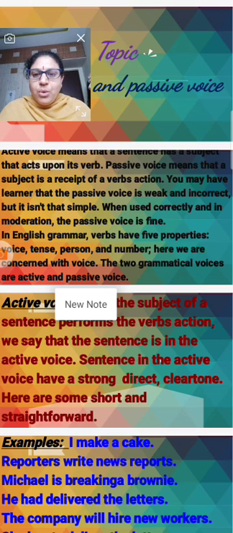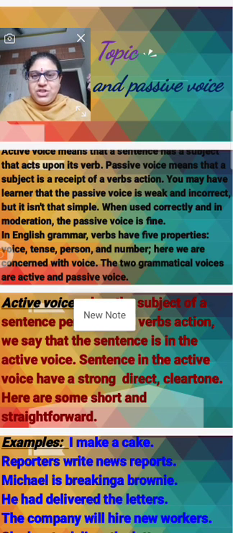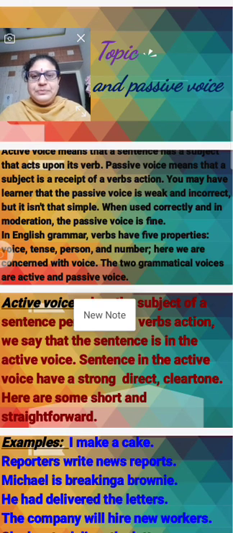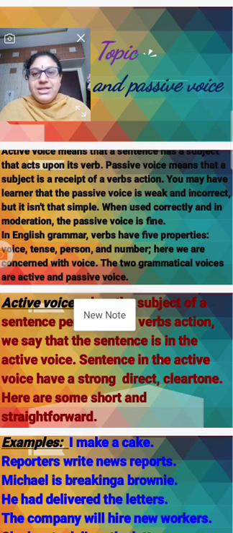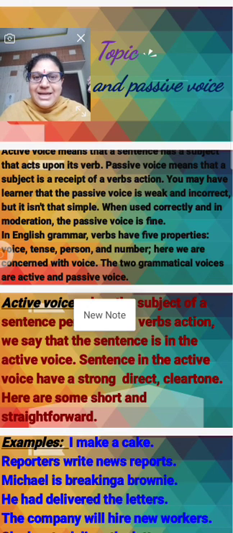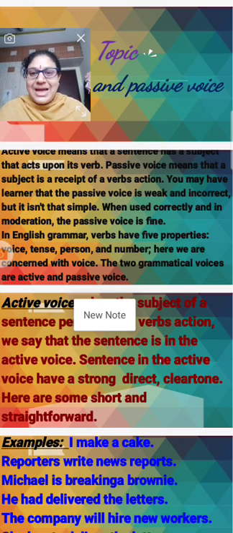Yes. So now we are going to see the activize. First of all, the activize and the passivize, the two mixed. I have written the definition here. Activize means that a sentence has a subject that acts upon its verb. Passivize means that a subject is the recipient of a verb action.